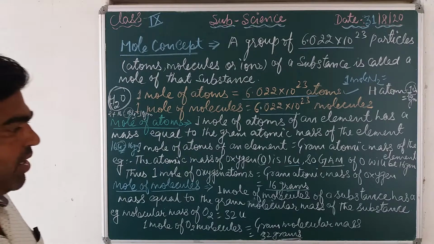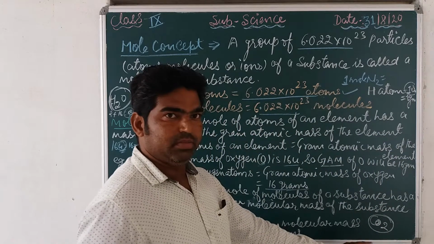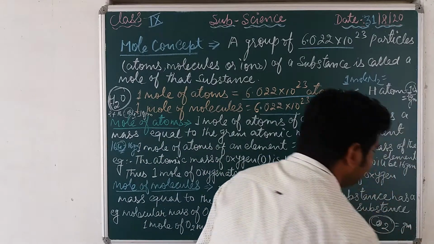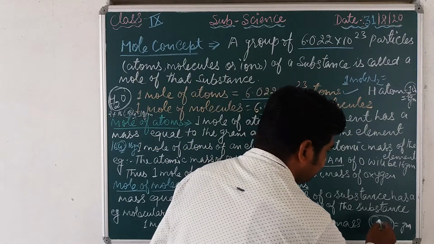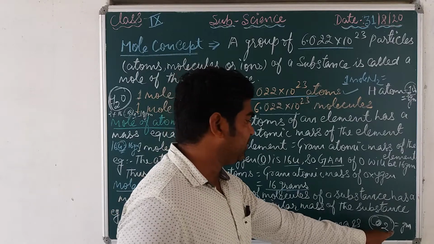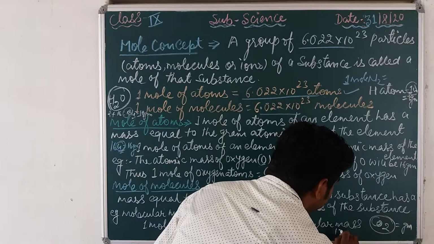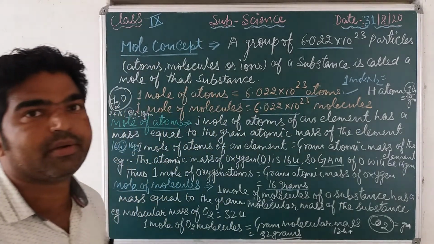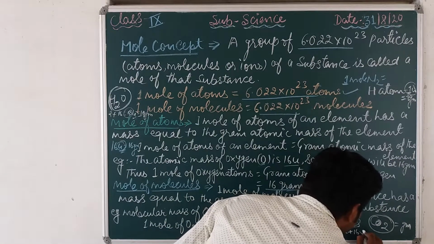Okay, suppose that we are talking about CO2. So what is the molecular mass of CO2? That is given in a gram equal to gram molecular mass. So mass of carbon plus mass of oxygen multiplied with 2. Mass of carbon is 12 unit, plus mass of oxygen, 16 into 2.